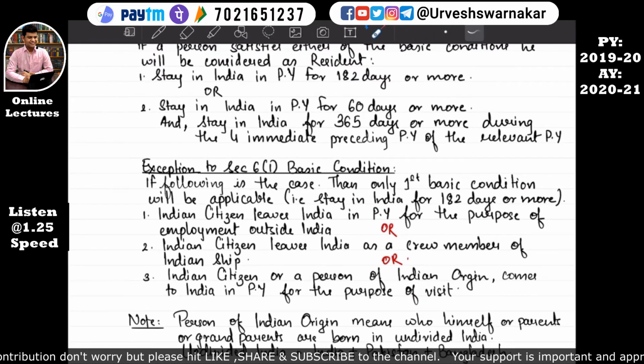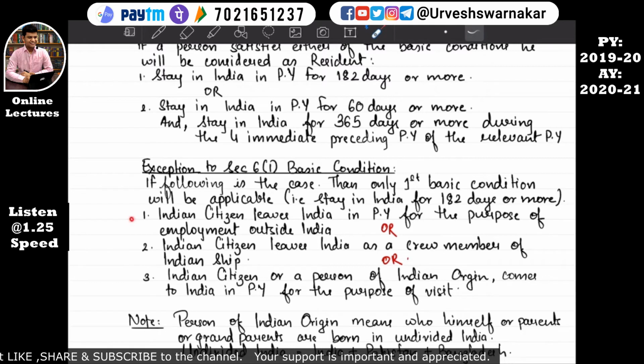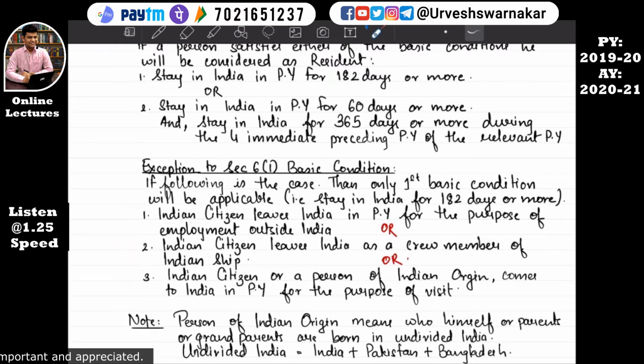Exception to section 6 subsection 1 basic condition. If the following is the case, then only the first basic condition will be applicable, that is, stay in India for 182 days or more. That is, an Indian citizen leaves India in the previous year for the purpose of employment outside India, or an Indian citizen leaves India as a crew member of an Indian ship, or an Indian citizen or a person of Indian origin comes to India in the previous year for the purpose of a visit. If any of these three cases applies, then the residential status will be determined as per condition 1 only of the basic condition, section 6 subsection 1. I hope this is quite clear.